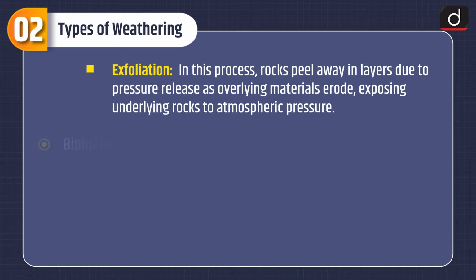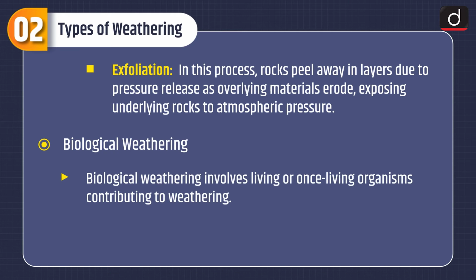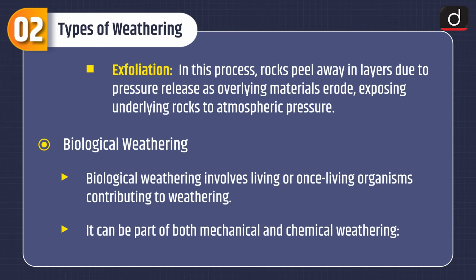Third is exfoliation. In this process, rocks peel away in layers due to pressure release as overlying materials erode, exposing underlying rocks to atmospheric pressure. Next is biological weathering. Biological weathering involves living or once living organisms contributing to weathering. It can be part of both mechanical and chemical weathering.